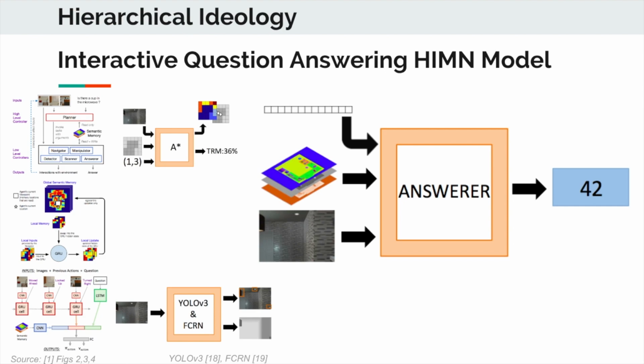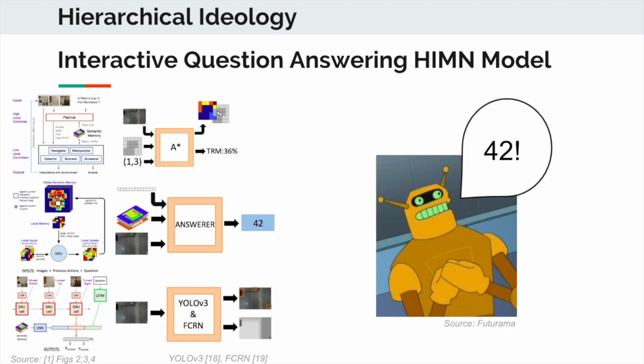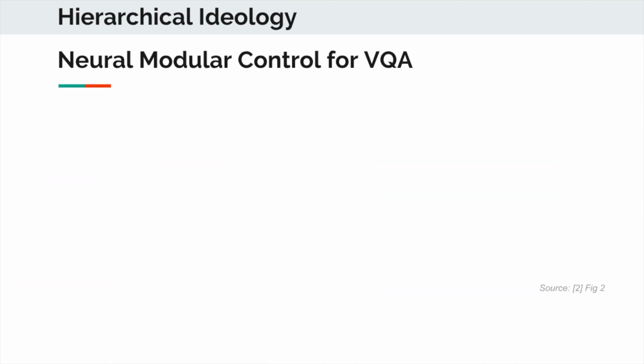And then lastly, we have the answerer module. This takes the image as well as the semantic memory concatenated with a tiled version of the question embedding, and it passes these through a CNN and eventually a fully connected network, which then predicts probabilities over the various answers that the agent has available to it. Thus, the agent is able to actually answer the question in a more intelligent way. The two modules not mentioned in particular are the manipulator and the scanner. These are fixed modules that do not require learning, and essentially have predefined actions to interact with the environment.